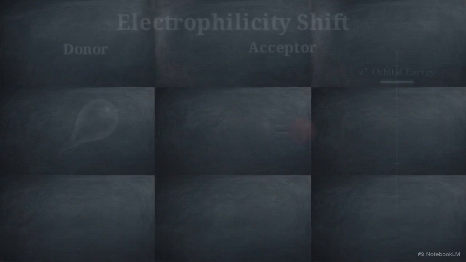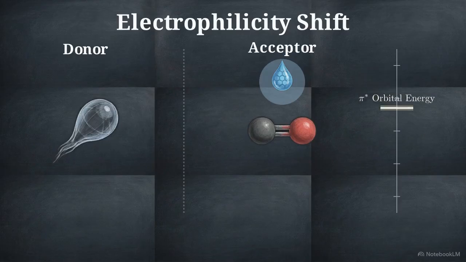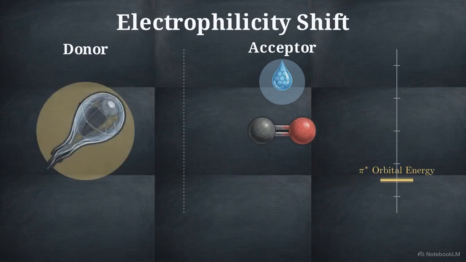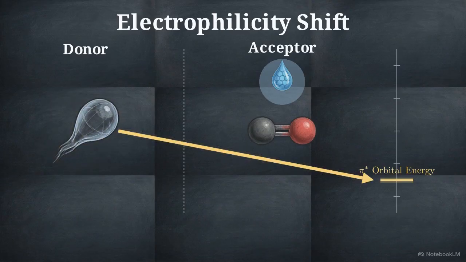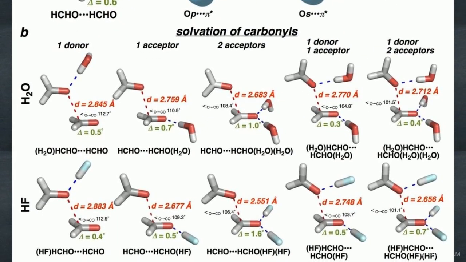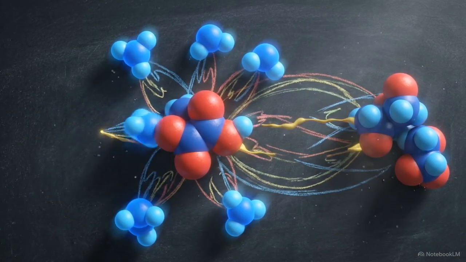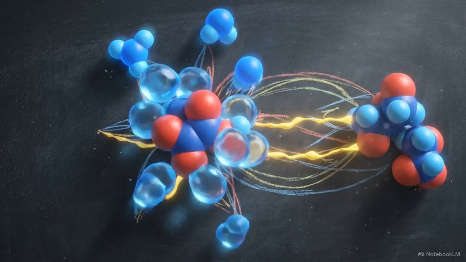This is driven by an electrophilicity shift. When a solvent hydrogen bonds to the acceptor oxygen, it withdraws electron density. This lowers the energy of the adjacent pi star orbital, making it a more effective sink for the donor's electrons. Comparing models with one solvent molecule versus two reveals a drop in distance and increased pyramidalization. Maximum stabilization is achieved when two solvent molecules are anchored on the acceptor carbonyl. This configuration simulates a fully hydrated state, yielding the strongest possible electron delocalization. Protic solvents like water actively drive shorter, tighter n to pi star interactions by electronically preparing the acceptor carbonyl for nucleophilic attack.